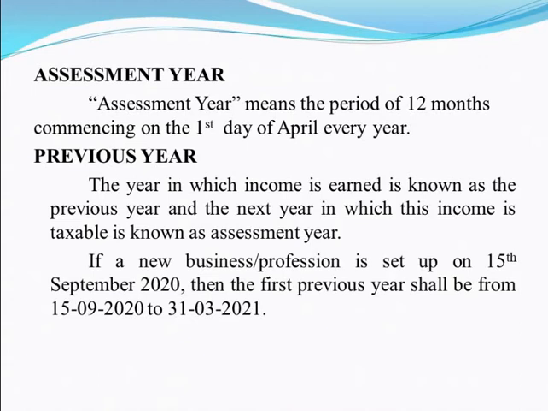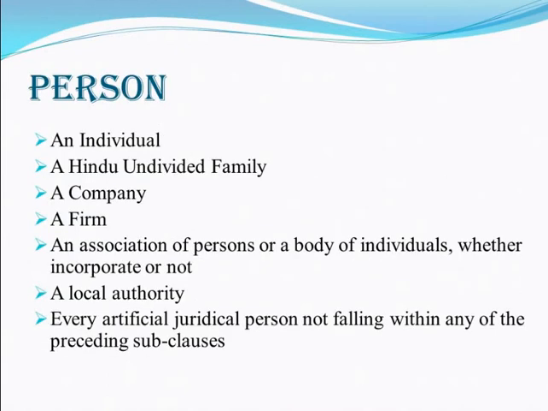The next year in which an income is taxable is known as the assessment year. So, for the current assessment year from 1/4/2021 to 31/3/2022, the previous year is from 1/4/2020 to 31/3/2021. If a new business or profession is set up on 15 September 2020, then the first previous year shall be from 15/9/2020 to 31/3/2021. Person.